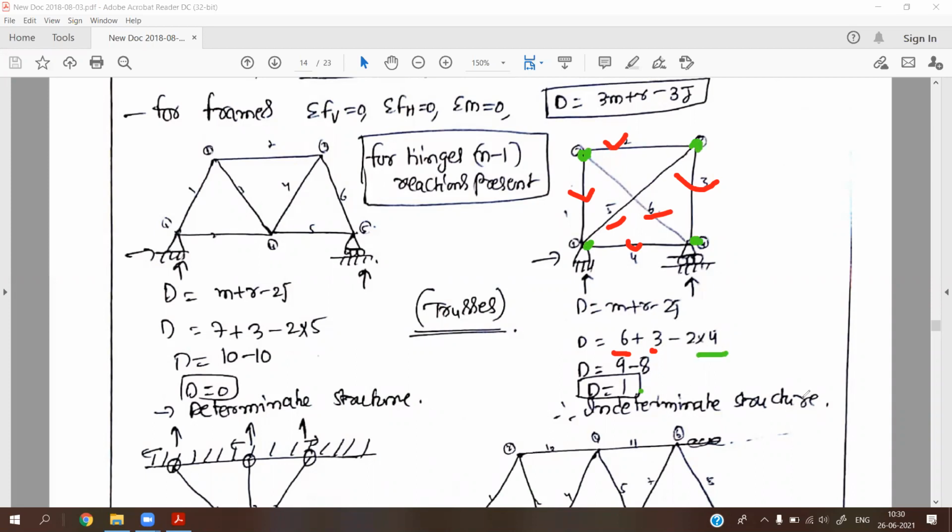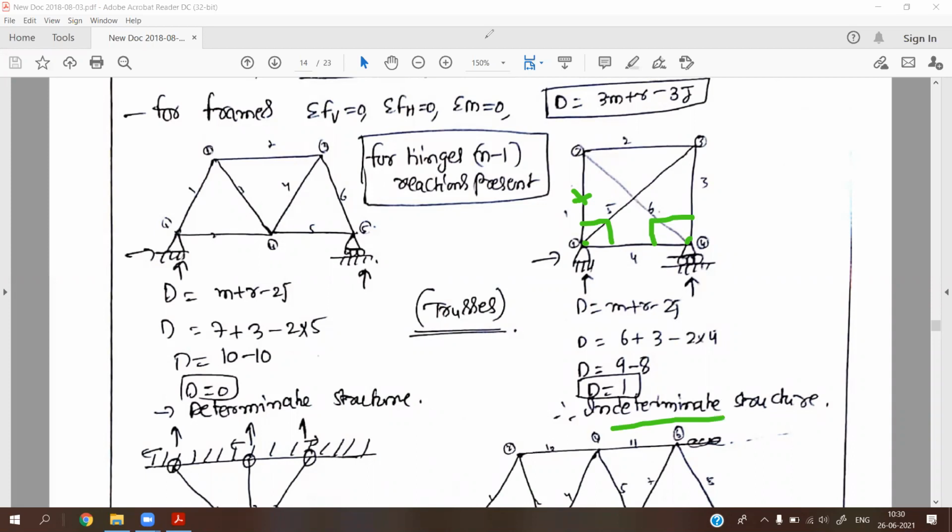Therefore this is an indeterminate structure. Why is it called an indeterminate structure? If you take a joint, for example joint A, we have three unknown members present at this joint. Again, here also three unknown members are present in the truss, but we have only two equations. So with two equations we can find only two members, and the third member we cannot find out. That's why this type of truss is known as an indeterminate structure.